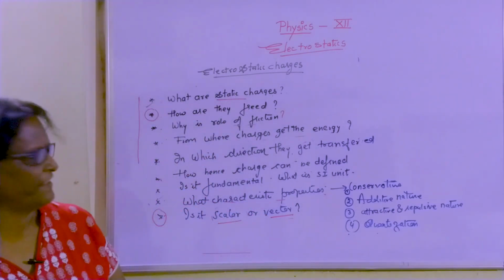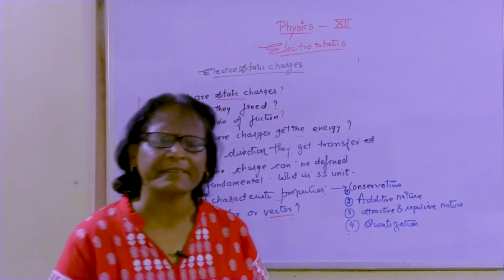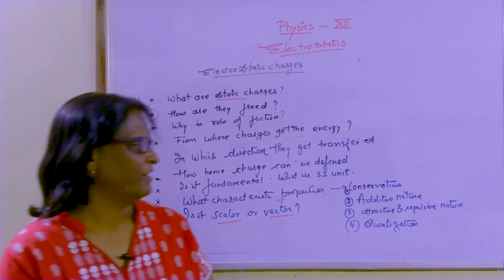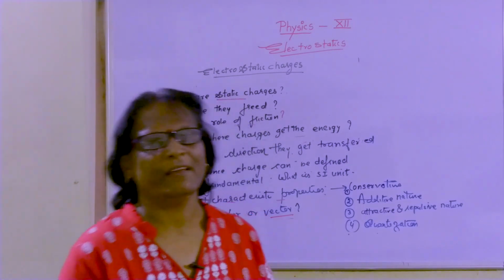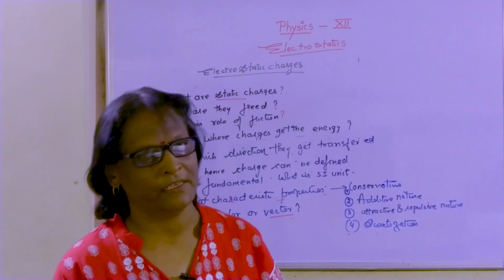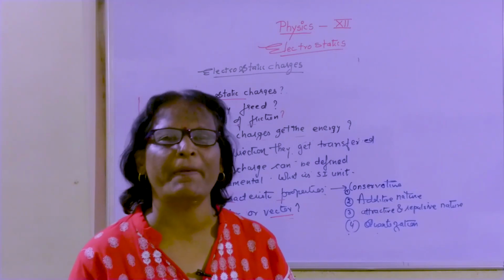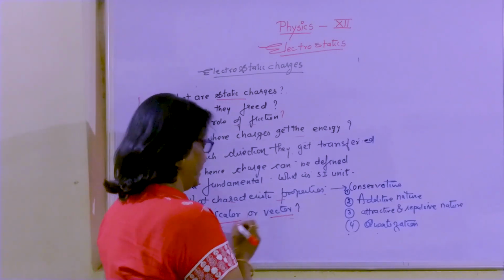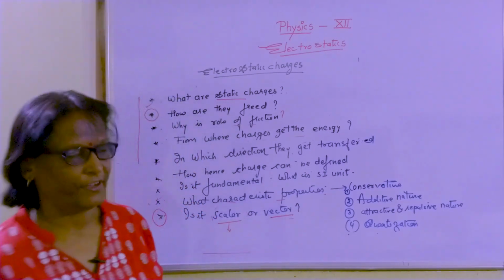So they are generally scalar by nature. Being scalar by nature, they have special addition methods. They can be added only algebraically. We cannot apply vector laws of addition because these charges do not have vector nature.